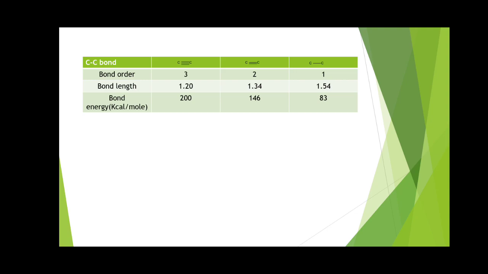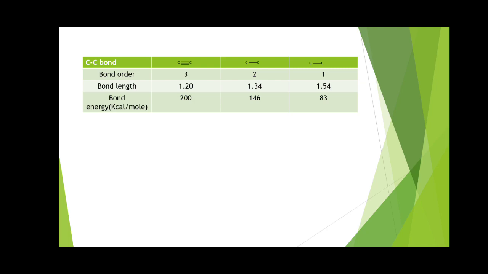Now if you compare the bond length for the 3 types of bond, for a triple bond it is 1.20, for a double bond it is 1.34, and for a single bond it is 1.54 Angstrom. Bond length is always measured in Angstrom units. So for a carbon-carbon single bond the length is larger, but for a carbon-carbon triple bond the length is smaller as compared to a single or double bond, and therefore the bond order is larger.